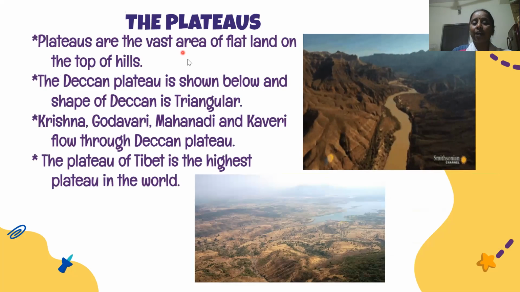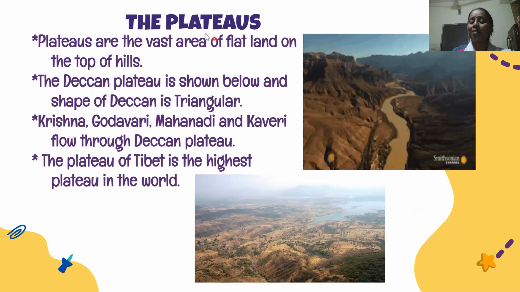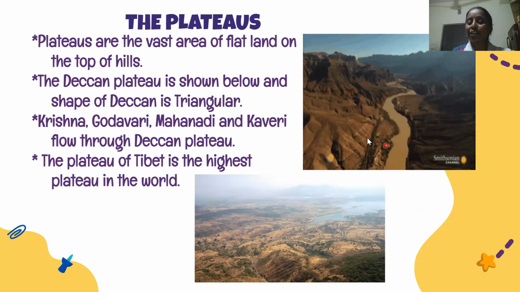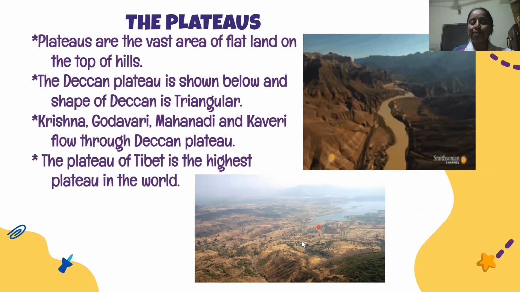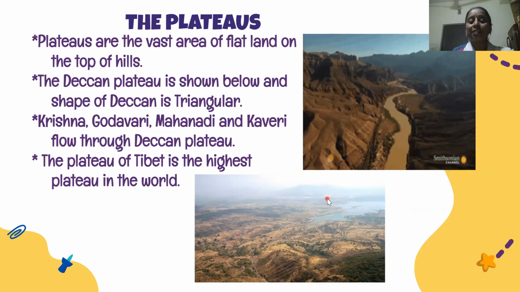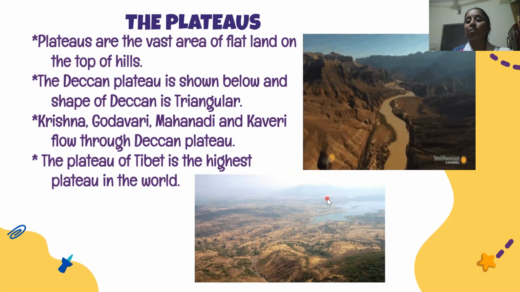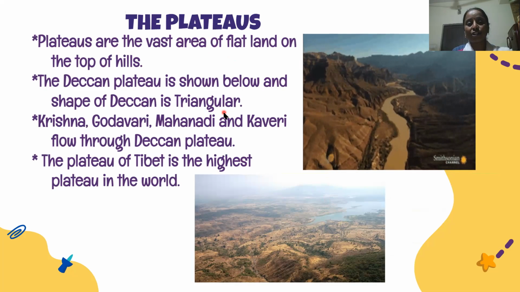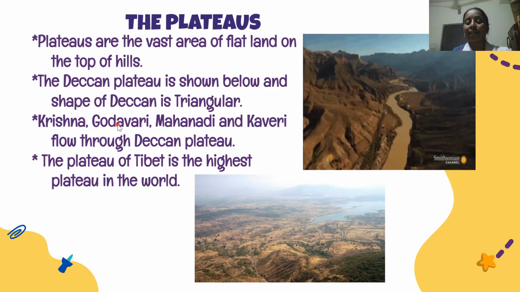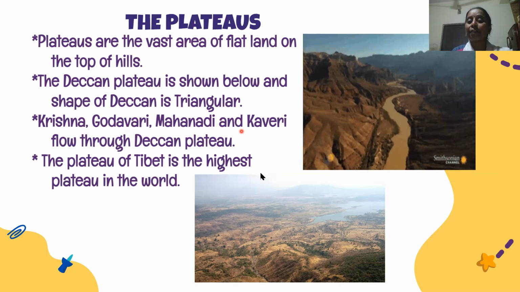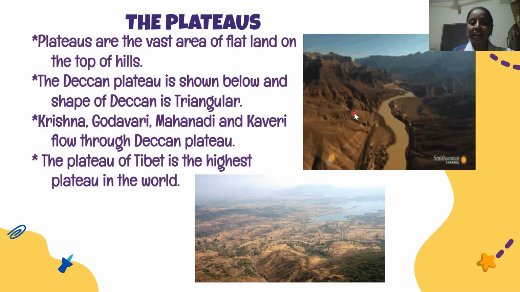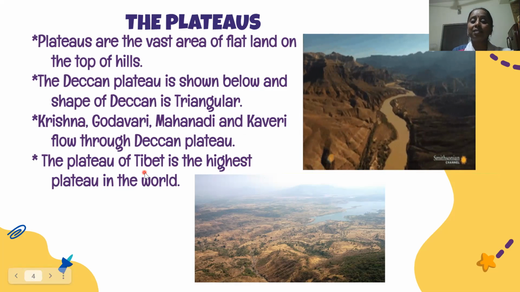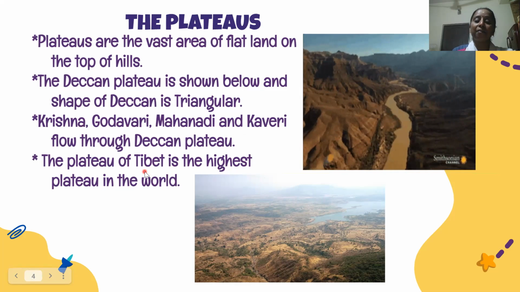The next major landform is the plateaus. Plateaus are nothing but the flat areas on the top of the hills. You can admire the beautiful plateau picture here. And this is the picture of Deccan Plateau. The plateau region occupies a major part of India. It is in the central part of India. It is triangular in shape. Rivers like Krishna, Godavari, Mahanadi, and Kaveri flow through the Deccan Plateau region. The highest plateau is the plateau of Tibet, which is in China. This is the highest plateau in the world.